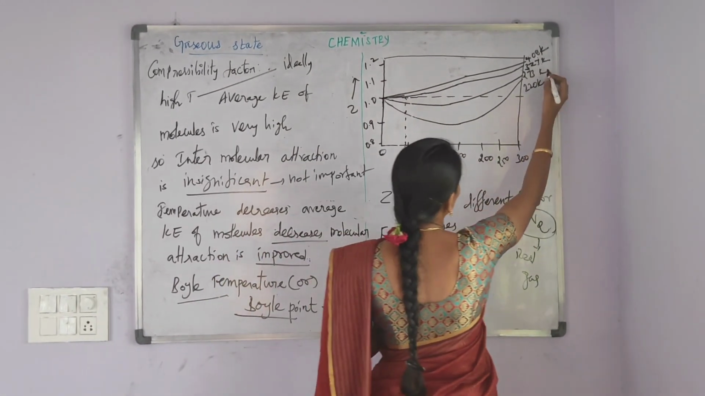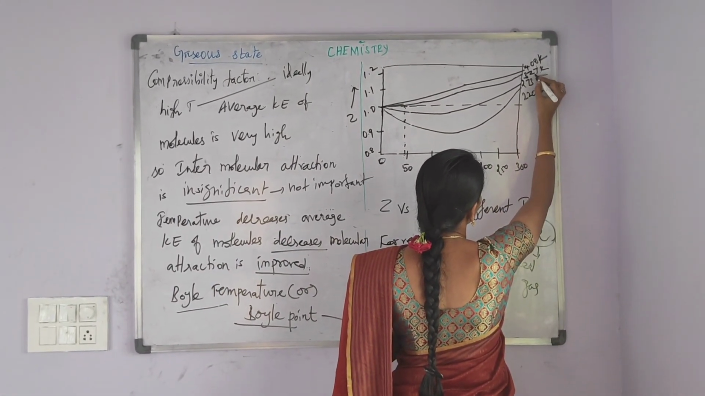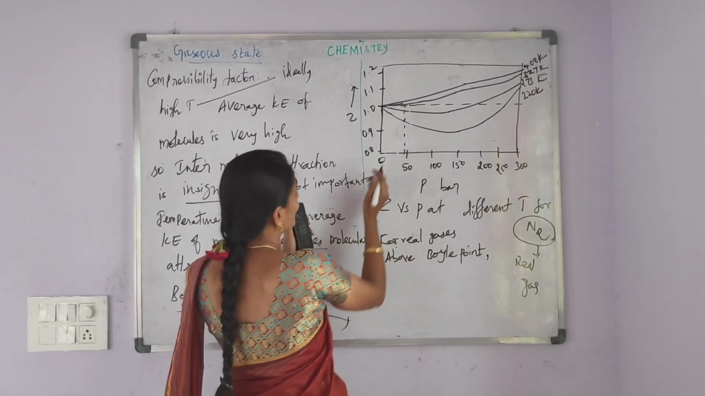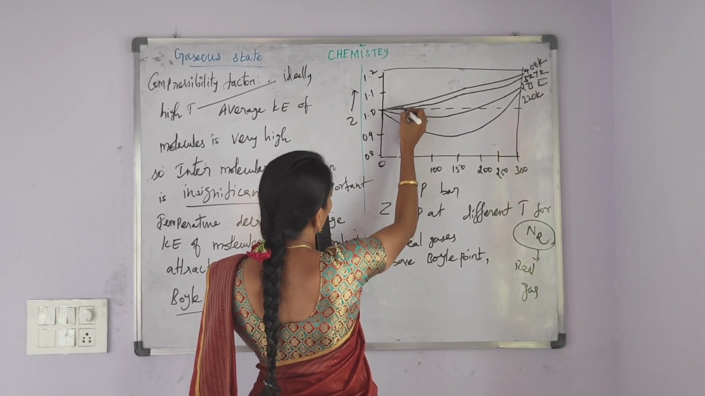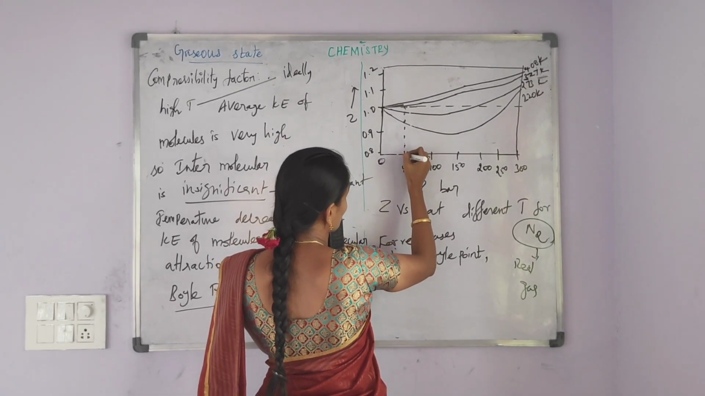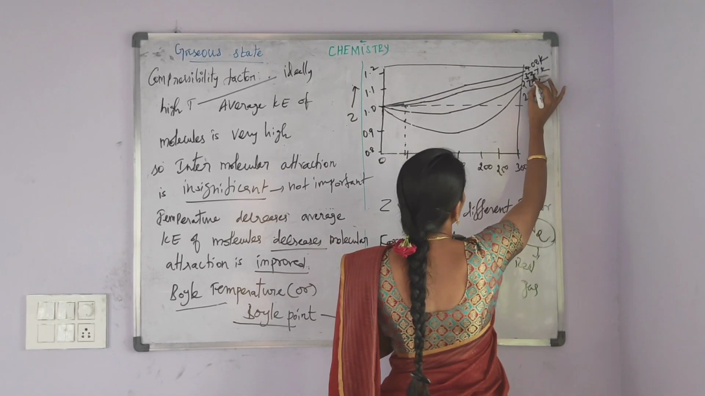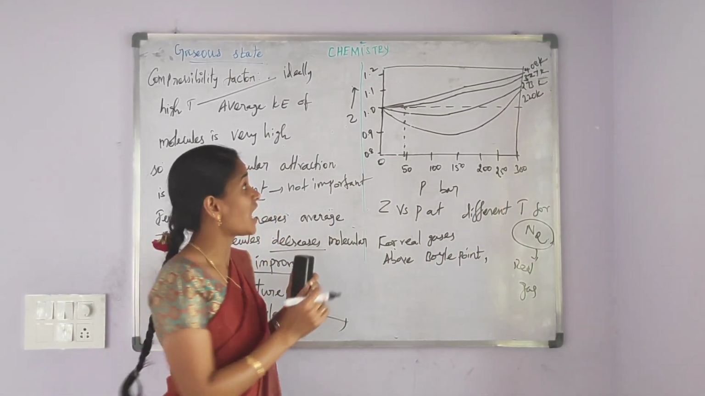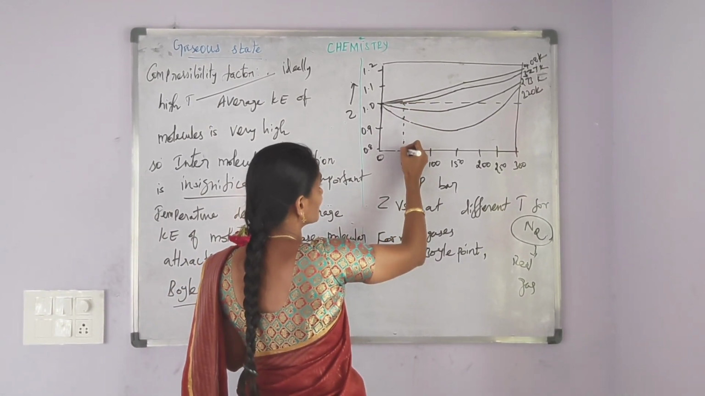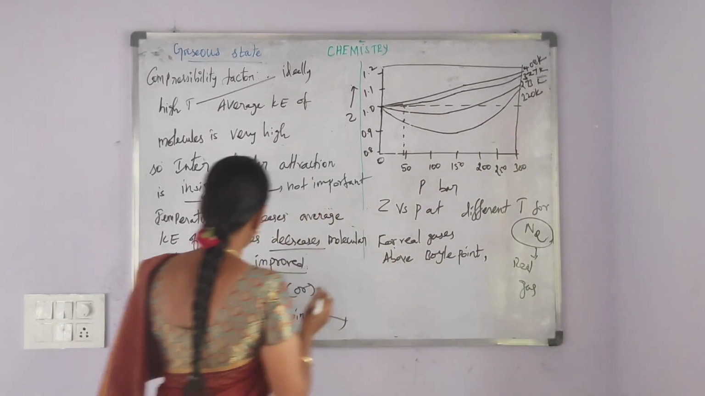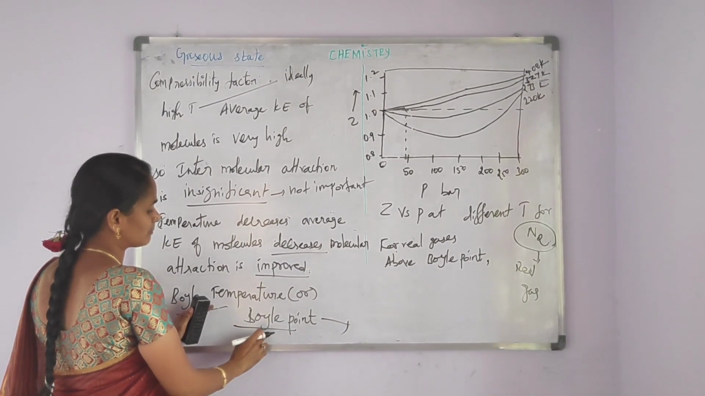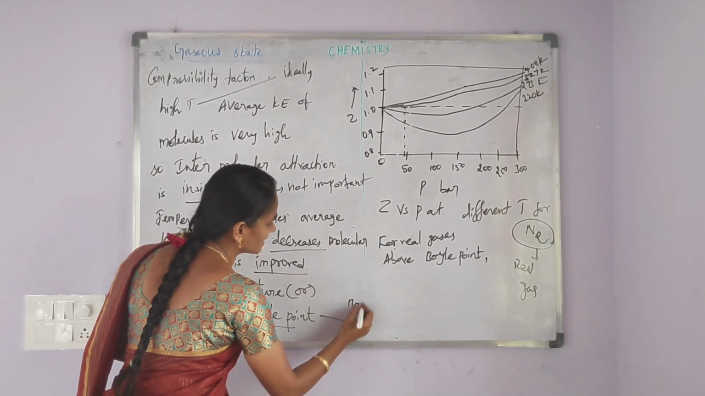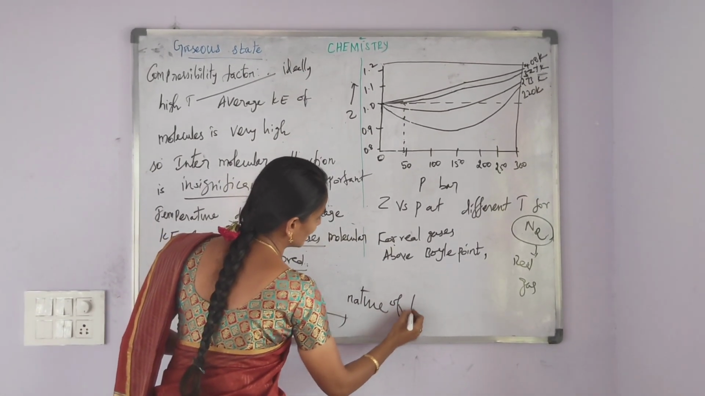Further increasing temperature, that is at 327 Kelvin, it shows an ideal behavior over a considerable range of pressure. So at 327 Kelvin nitrogen gas shows an ideal behavior over a considerable range of pressure. The particular temperature is called Boyle temperature or Boyle point. Boyle temperature or Boyle point depends on the nature of the gas.